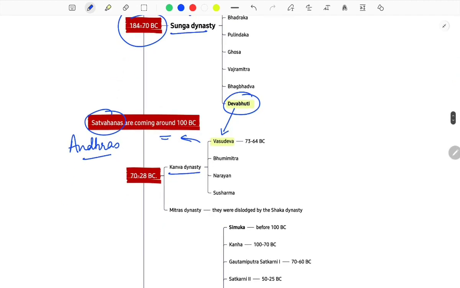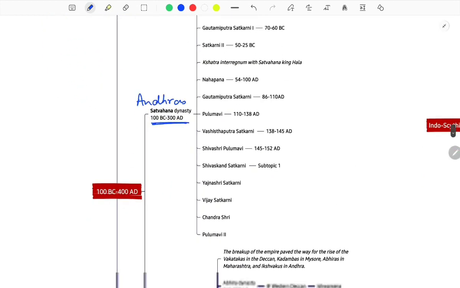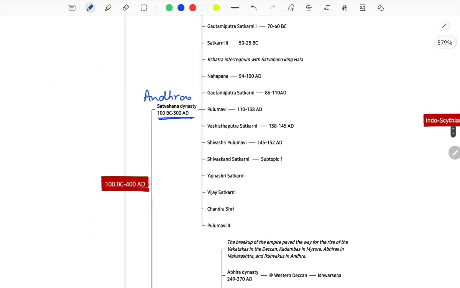He was succeeded by Vasudeva in the form of the new Kanva dynasty, and this Kanva dynasty was in turn replaced by the Satavahanas, who were also known as Andhras. The ruling period was approximately 100 BC to 300 AD. Gautamiputra Satkarni was also one of the most prominent rulers of the Satavahana dynasty.